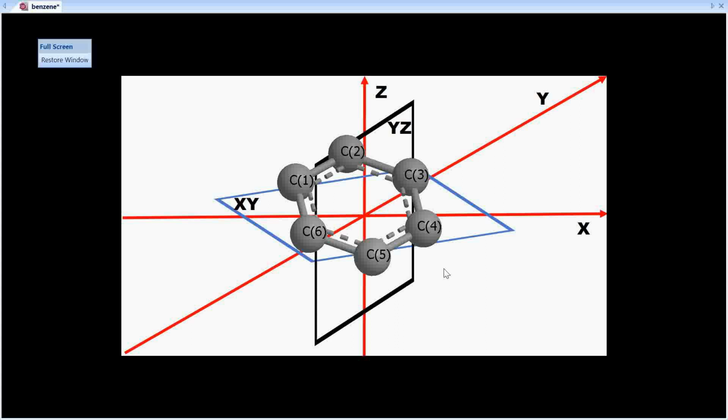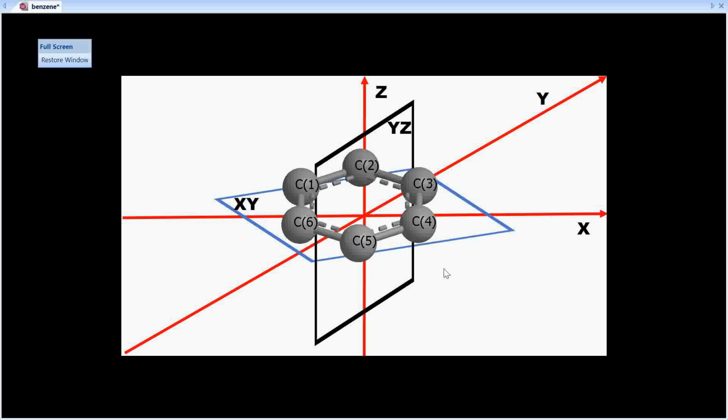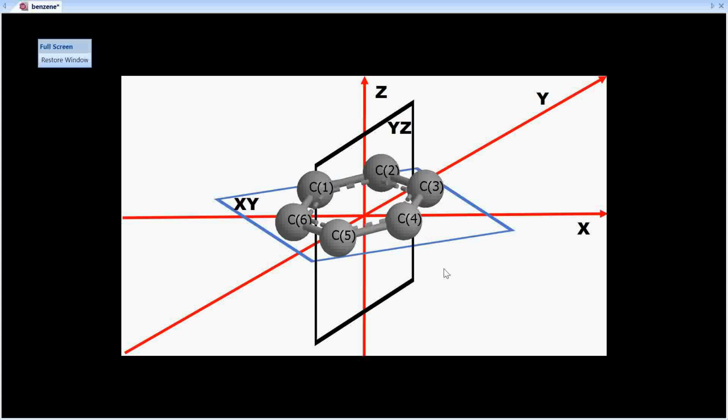So you have a C6 axis, you have three C2 axes, you have three sigma D planes, and you have also 3 sigma V planes. And finally, we have also identified the molecular plane in the benzene as the sigma H plane. Not only that, the omnipresent element of symmetry E is also going to be a member of the elements of symmetry in benzene.